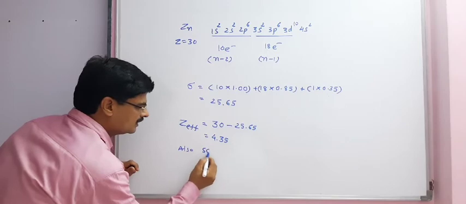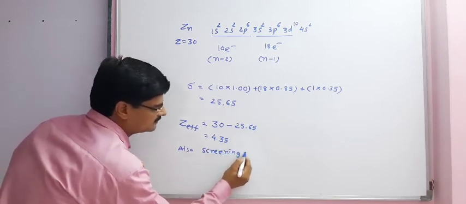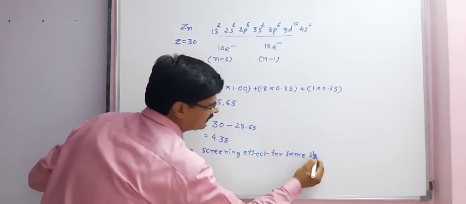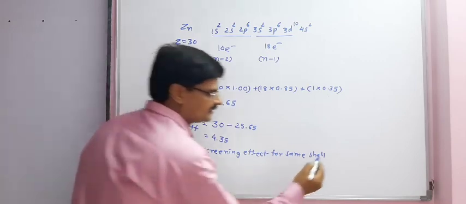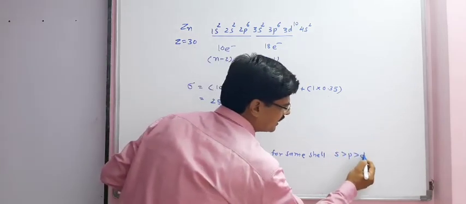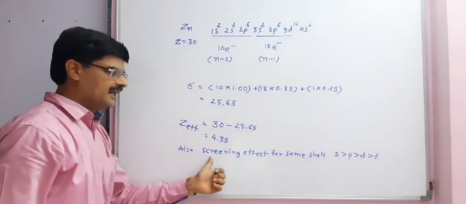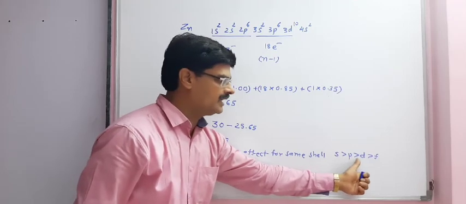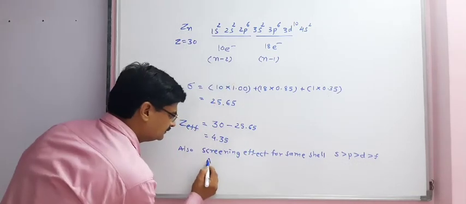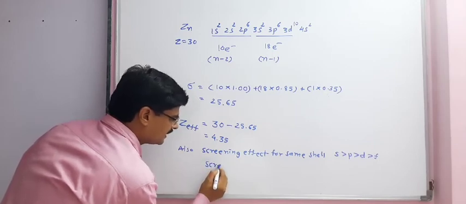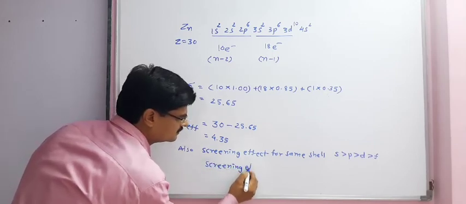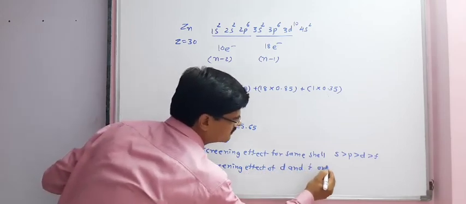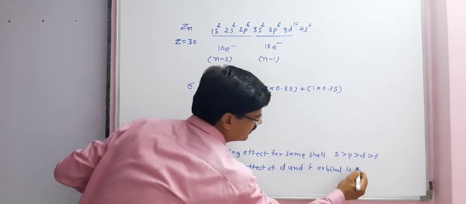Also, screening effect for the same shell, the order is s greater than p greater than d greater than f. Also, screening effect of d and f orbitals is poor.